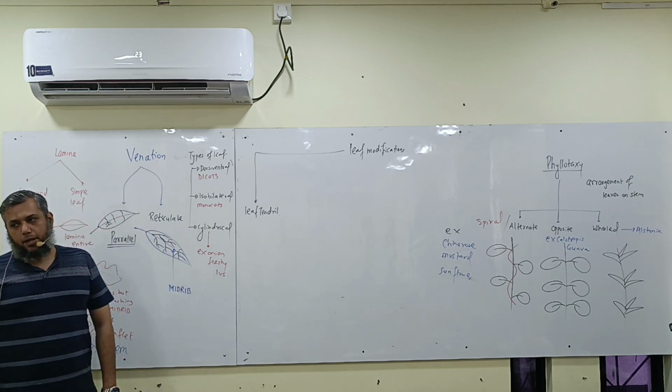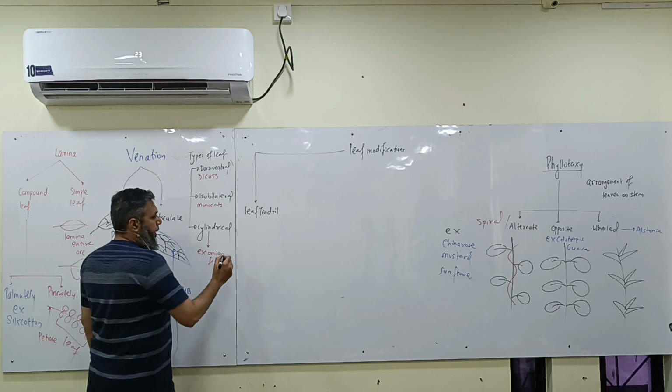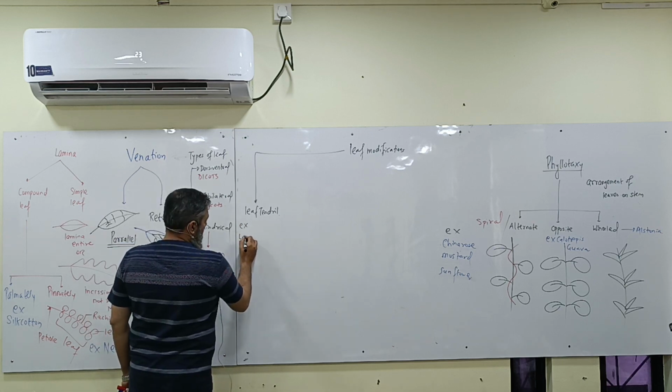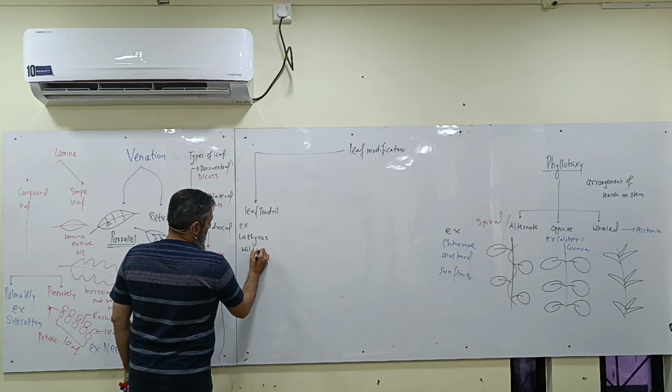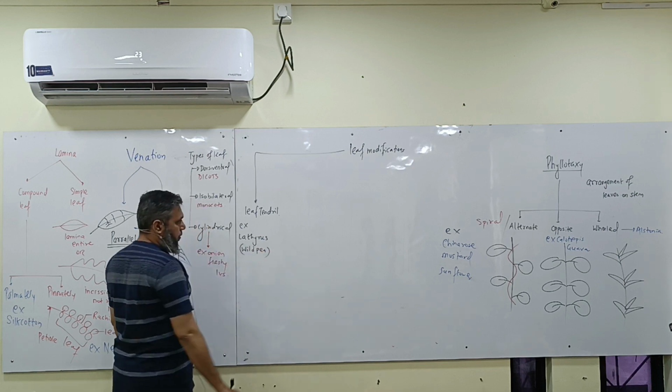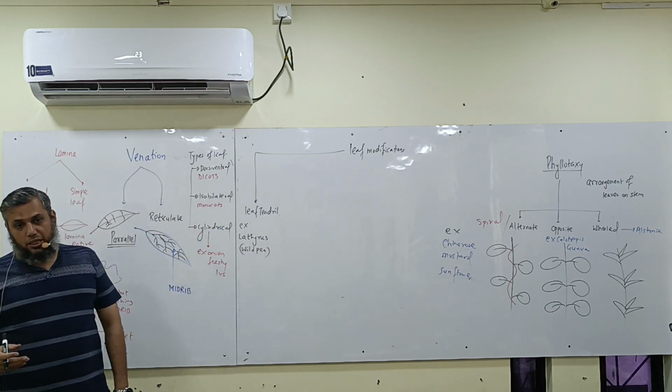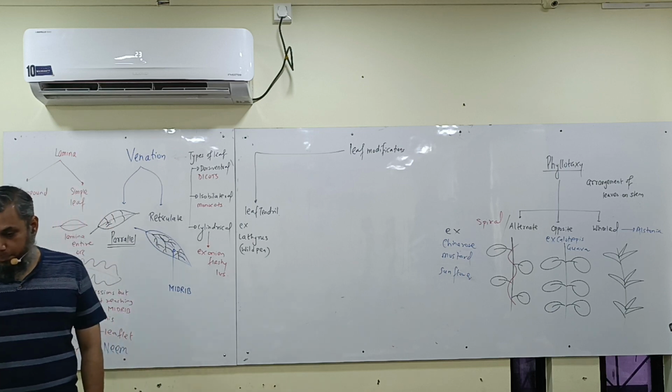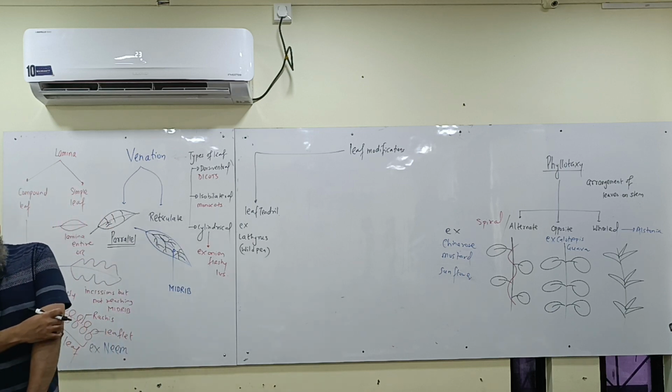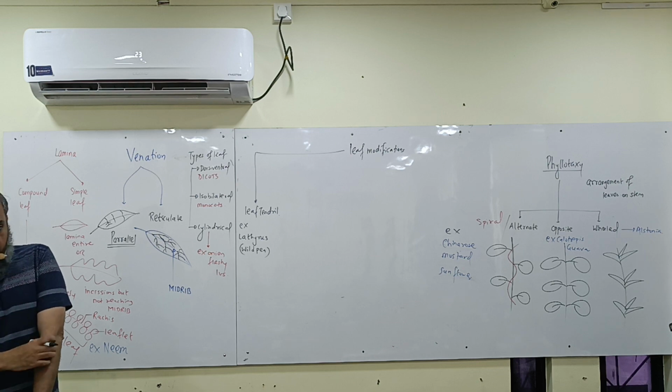Tendril कैसा होता है? Wiry branch for support. It is seen in Lathyrus, that is wild pea. अलग अलग होते हैं, leaf leg tendril, leaf tip tendril, ओके। ये ध्यान रखना.